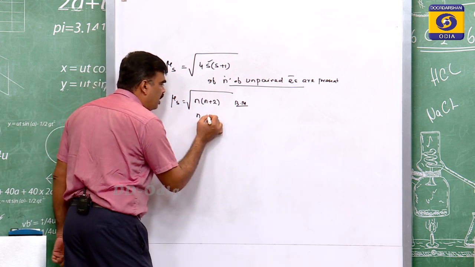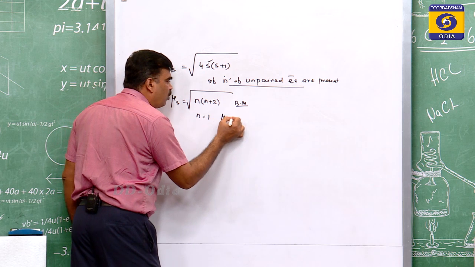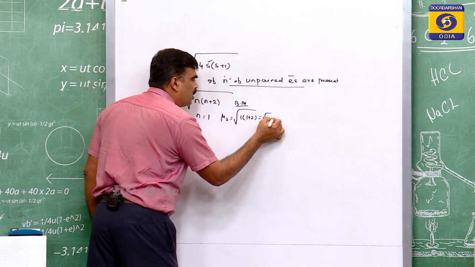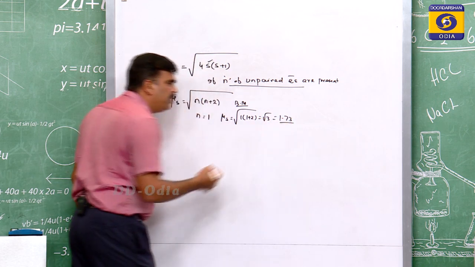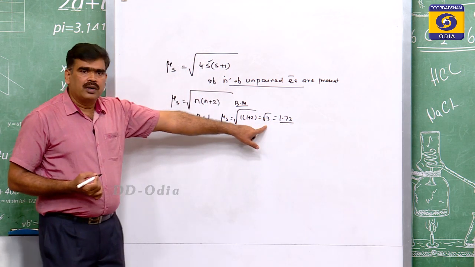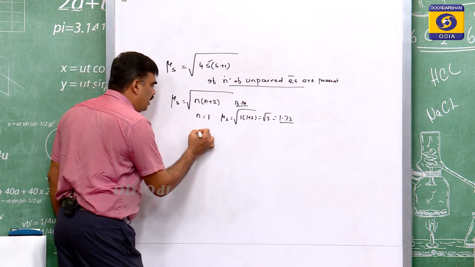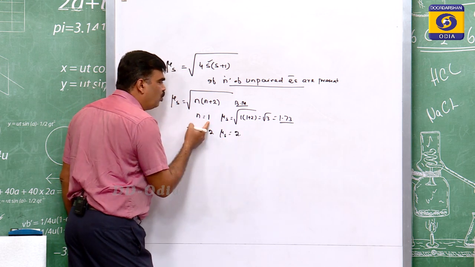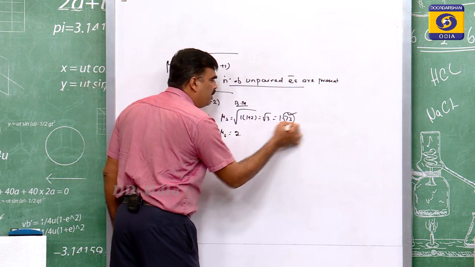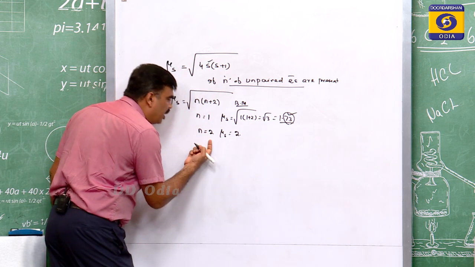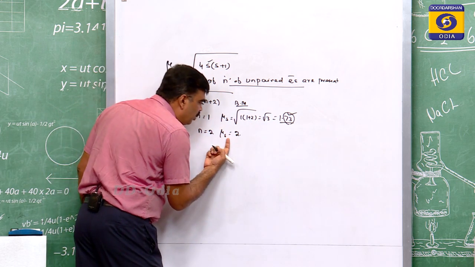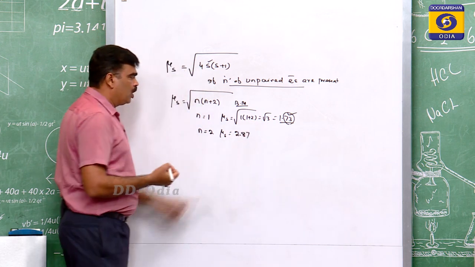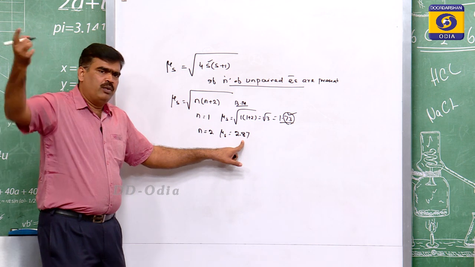Remember, if the number of unpaired electrons is 1, so mu s will be equal to root over 1 into 1 plus 2, means root 3. So, it is 1.73. You will find difficulty in finding the root, but here is a trick. Remember, 1 means 1.73. If the number of unpaired electrons is 2, the spin only magnetic moment will be 2.87. 2 means 2.8 above.